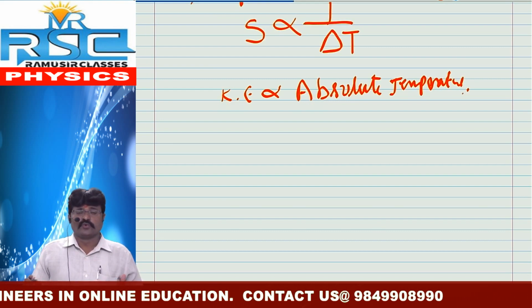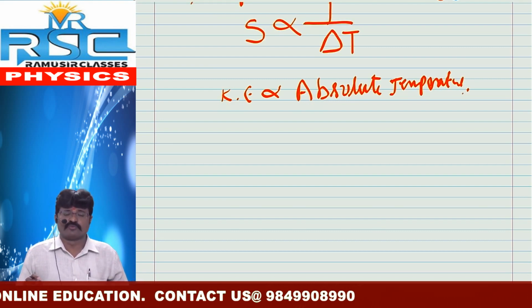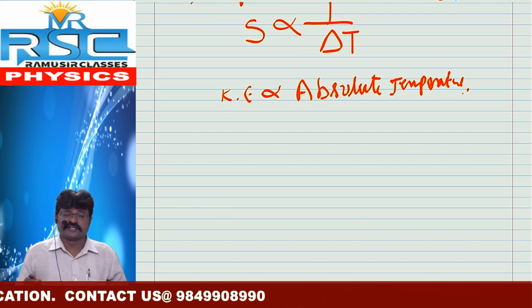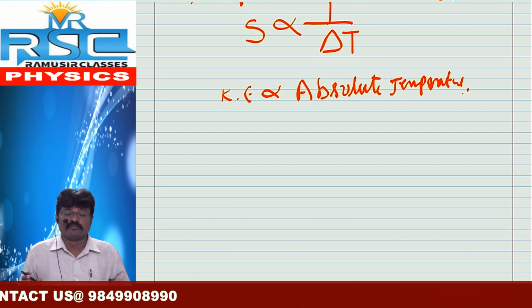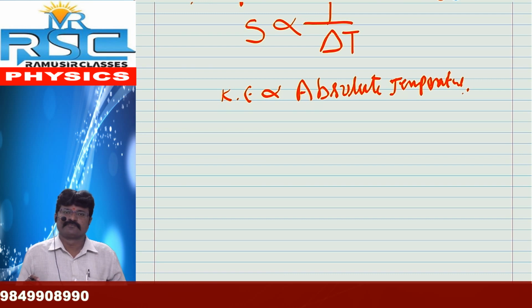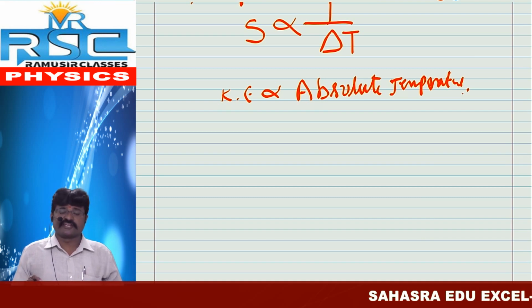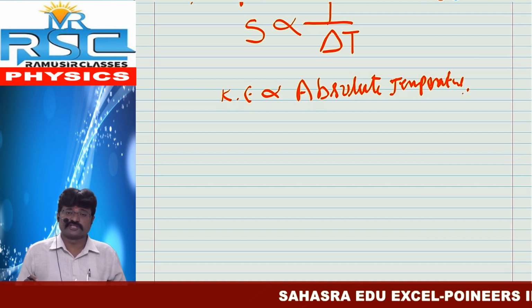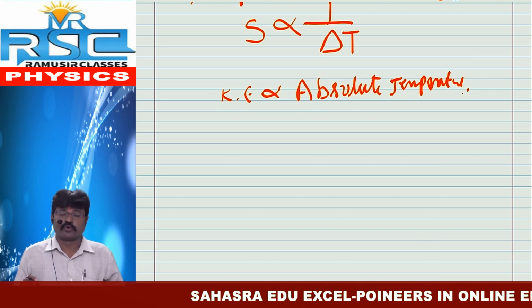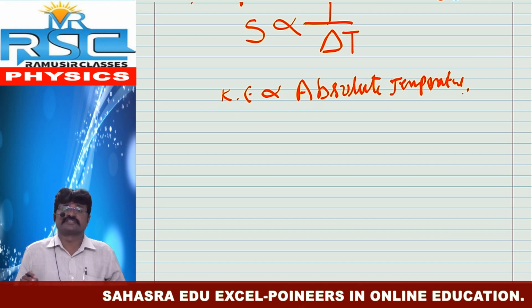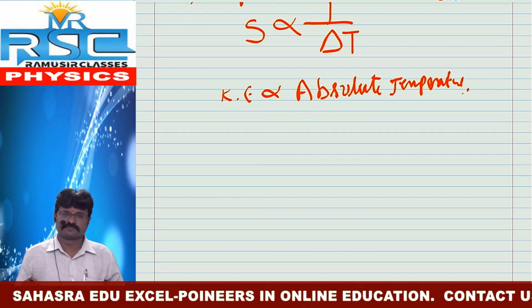And we already learned there are so many types of molecules in a system, and they have different types of energies. What are the energies? Rotational kinetic energy, vibrational energy, potential energy, and kinetic energy between the molecules.